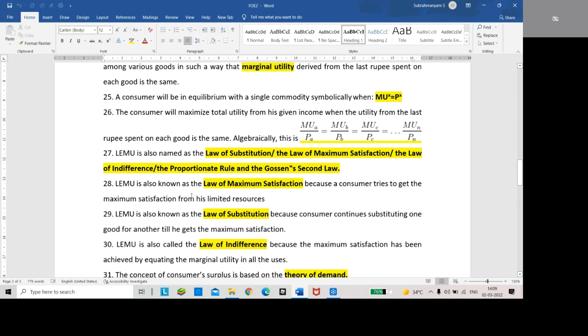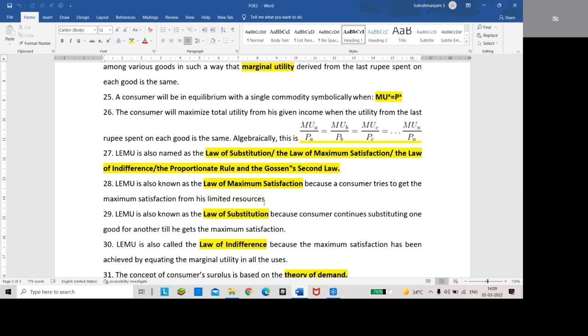LEMU is also known as the law of maximum satisfaction. Why is it called the law of maximum satisfaction? Because a consumer tries to get the maximum satisfaction from his limited resources.